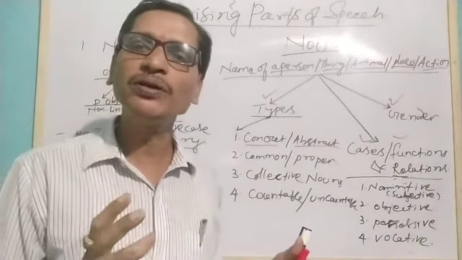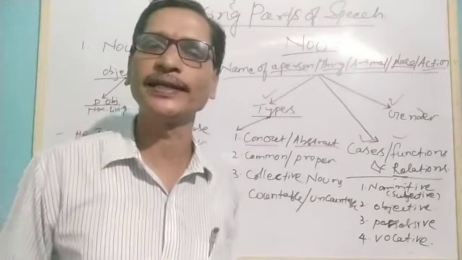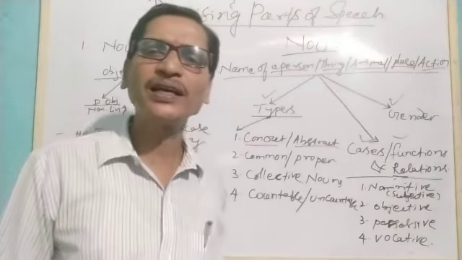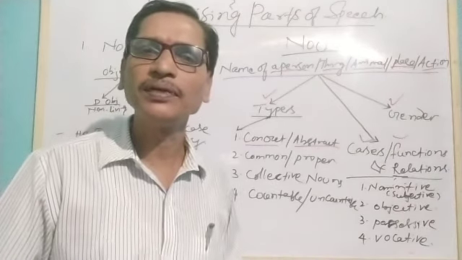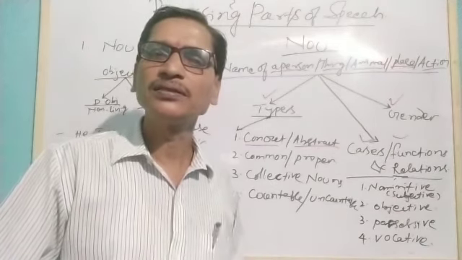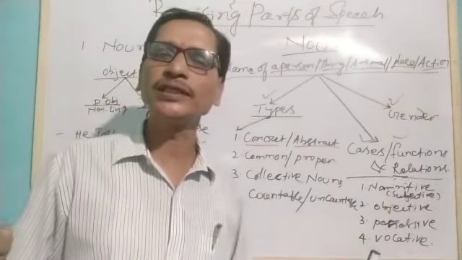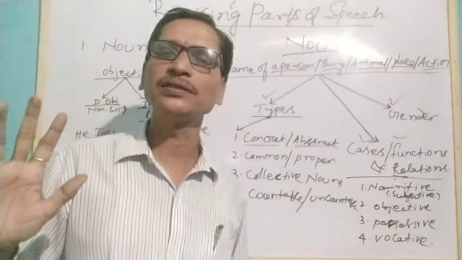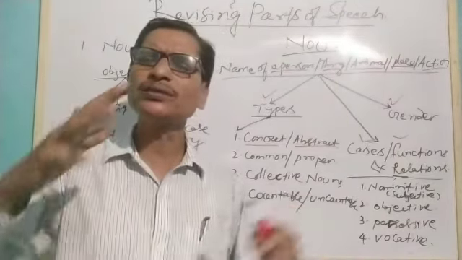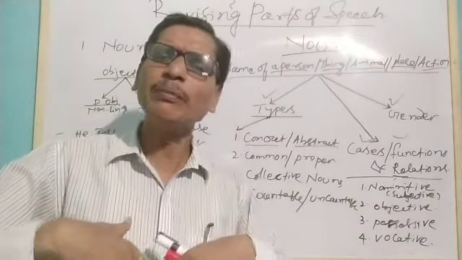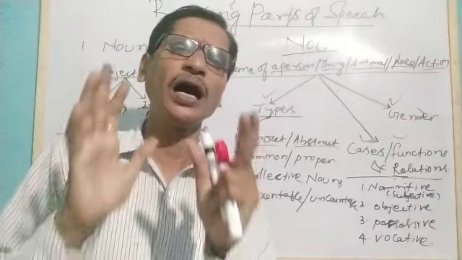Similarly, for uncountable nouns, we use some words to describe their quantity: a glass of water, a bag of rice, a pinch of salt, a liter of oil, a lot of students, lots of students, many boys, much knowledge.